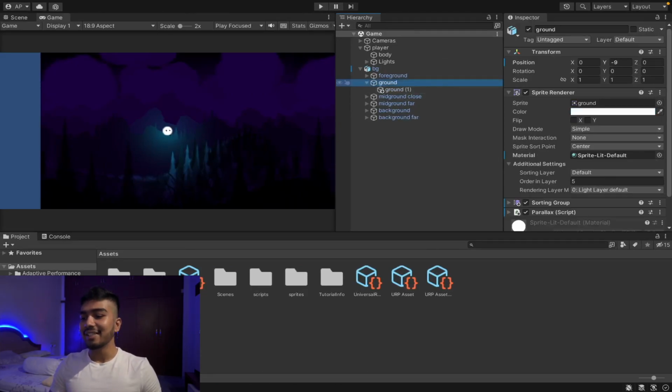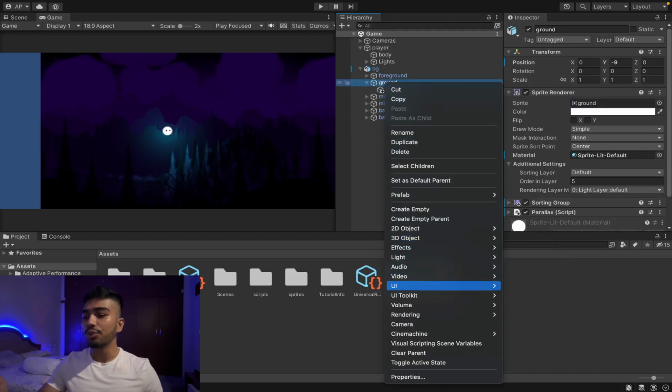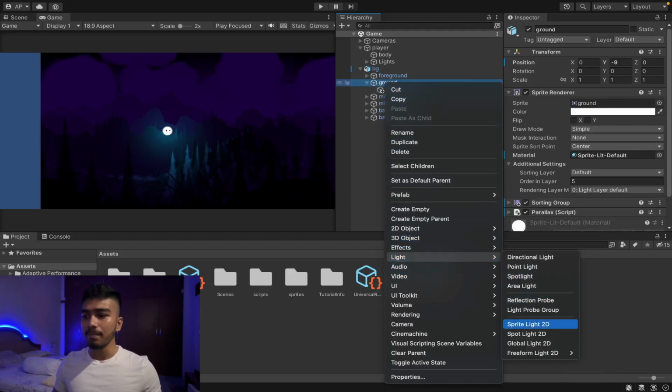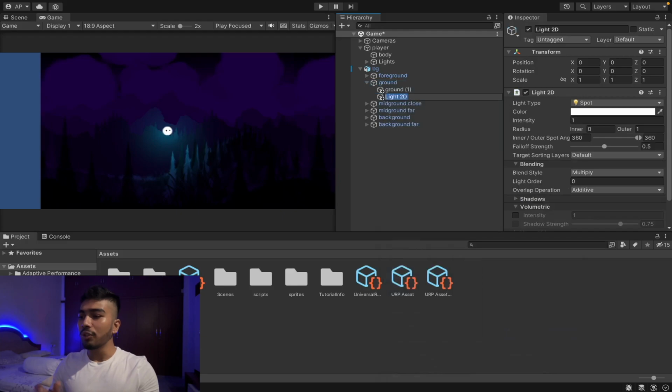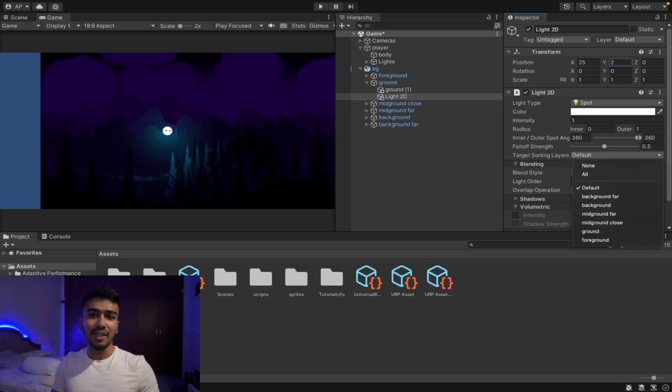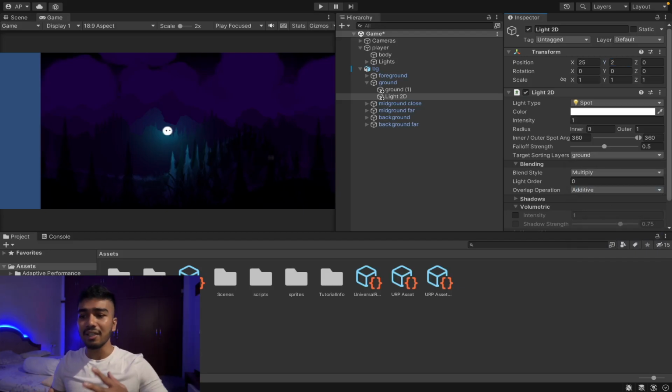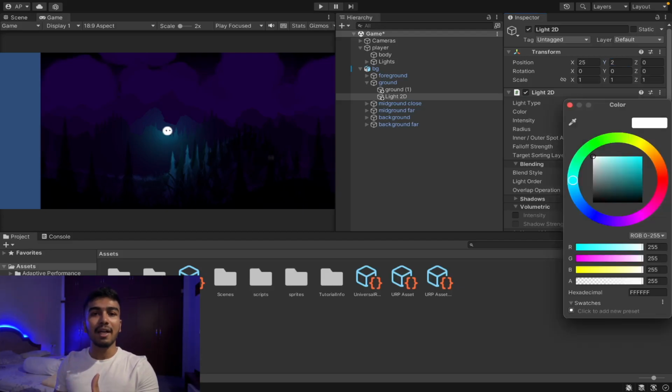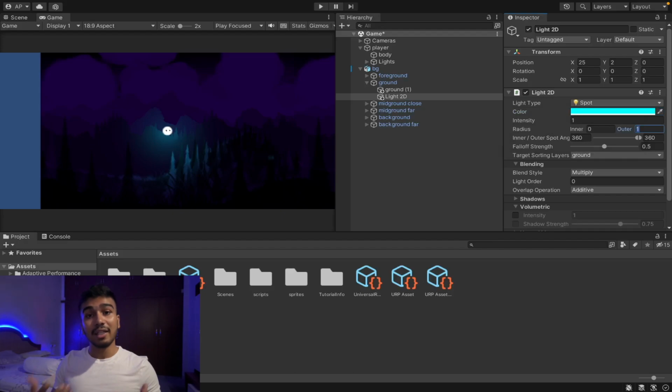Inside the ground layer parent game object, I'm going to create a new spotlight 2D, and I'm going to set the positions and the colors of the light so that the main mountain or the main hill has a sort of 3D lighting effect, so that only one side of the hill is illuminated and one side is in the dark. And because of the player lights, as the player moves closer to that area, the other side will get illuminated and it will give off a really nice effect.